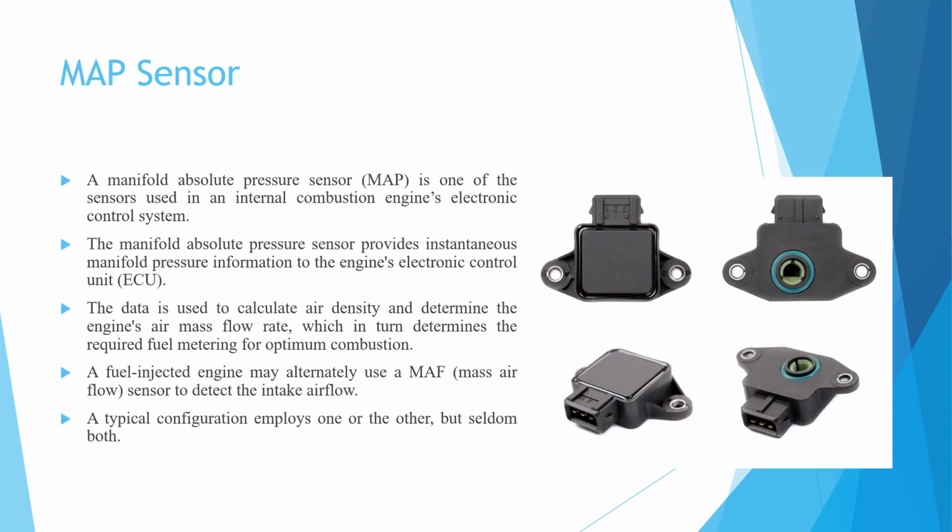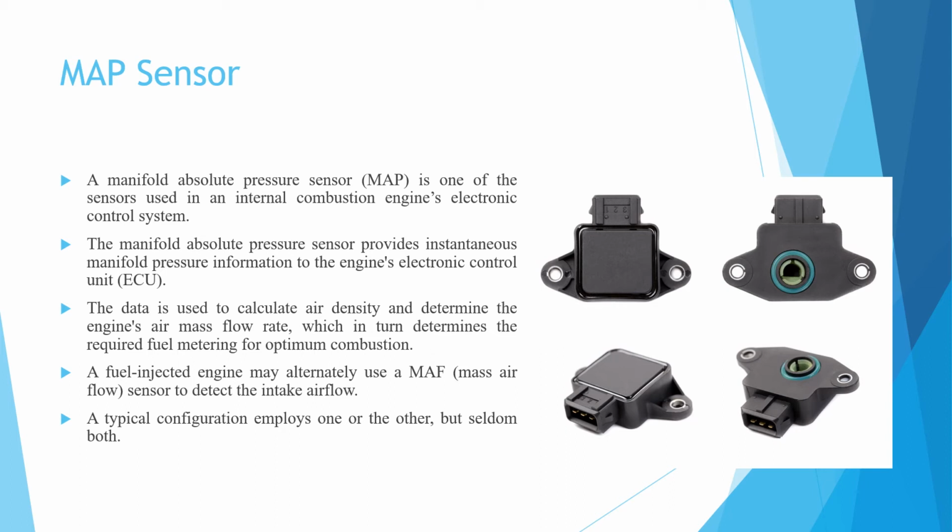The manifold absolute pressure sensor provides instantaneous manifold pressure information to the engine ECU.